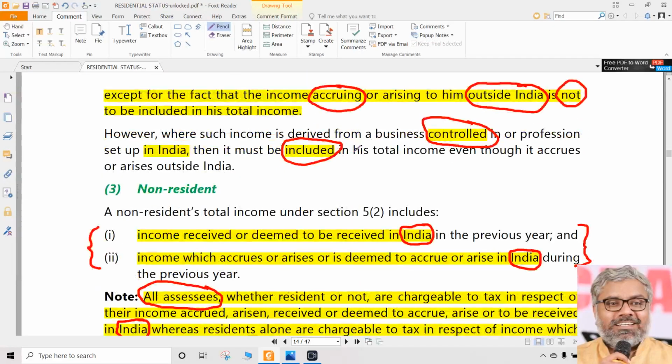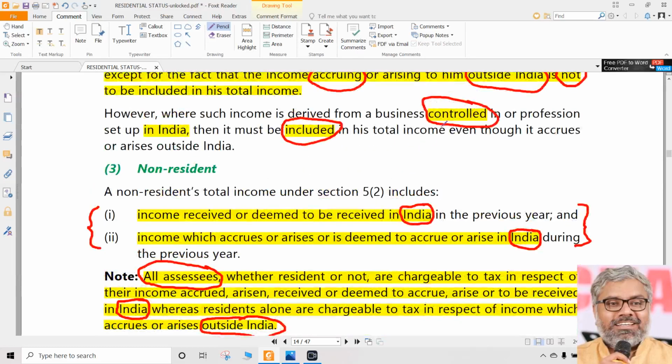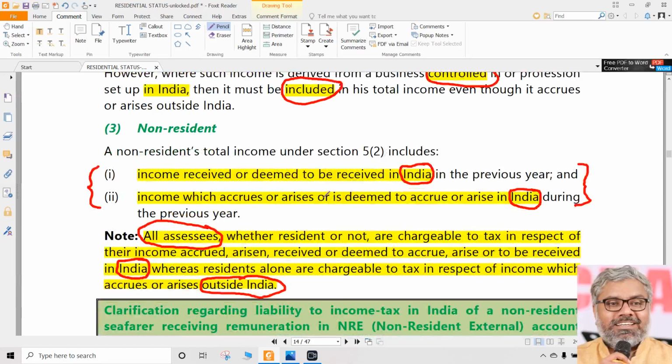Unnecessary information will be given, and we should be careful not to use it unnecessarily. We have to use it if required, otherwise no. So the words controlled from India are completely useless information for ROR, because irrespective of whether a business is controlled in India, income earned in India, income earned outside India, income received in India, or income received outside India, for ROR there is nothing to check. Everything is taxable. For NR, it will be taxable only if income is either received in India or earned in India. Only India. Then only will the income be taxable for a non-resident.